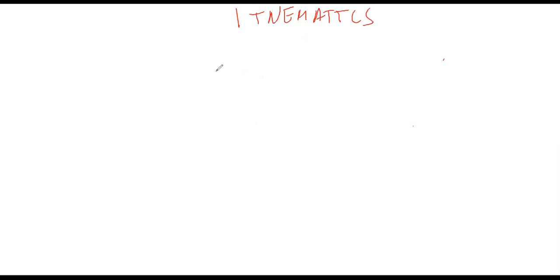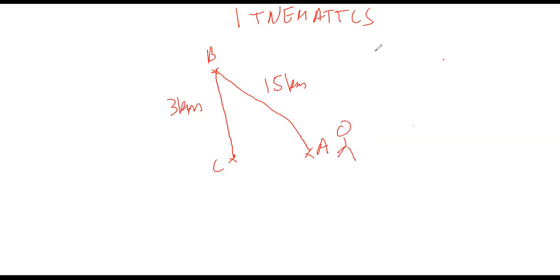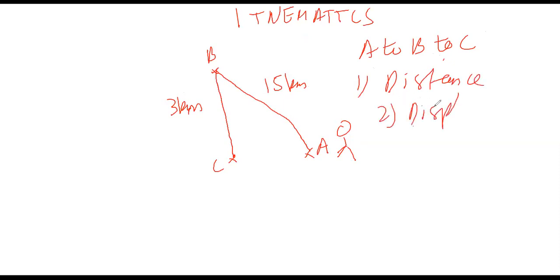Everybody should draw this figure on your copies. So John goes from A to B, B to C. John goes from A to B and B to C. Find total distance and total displacement.